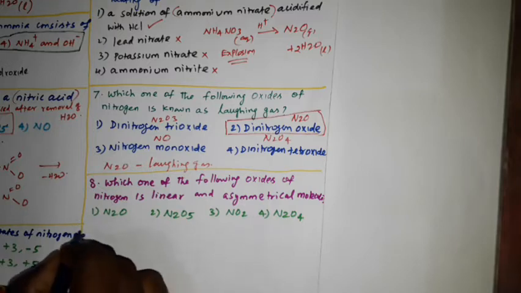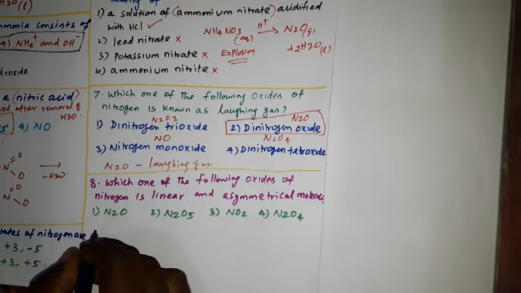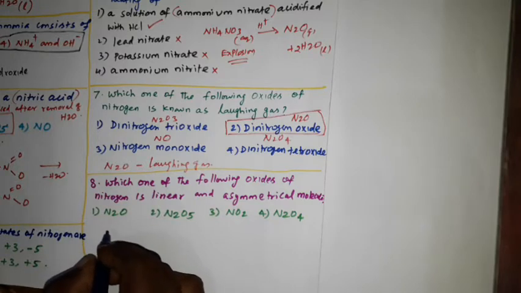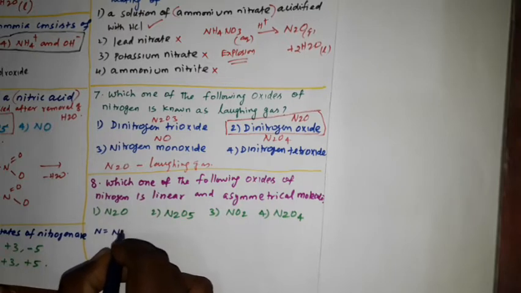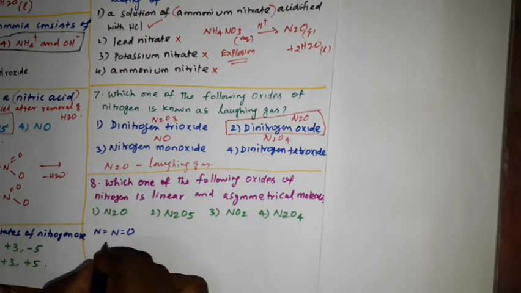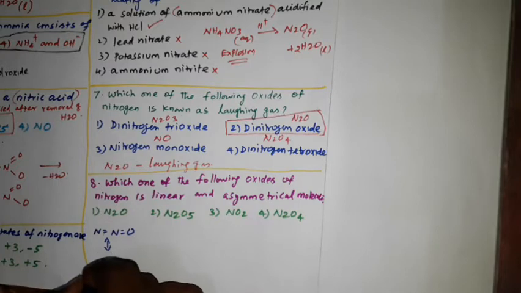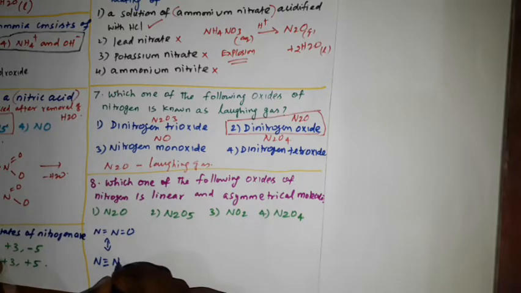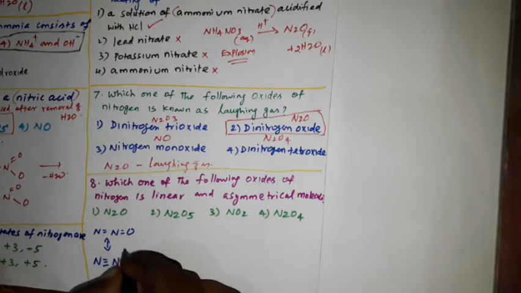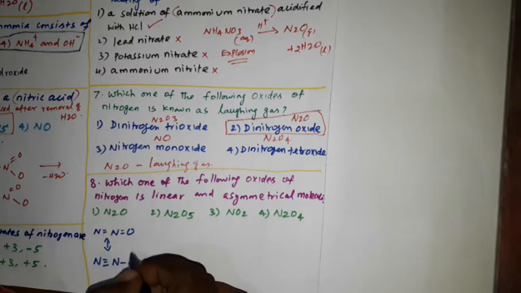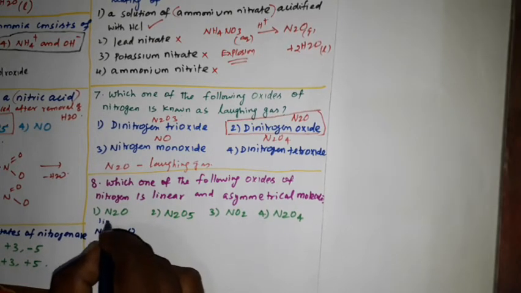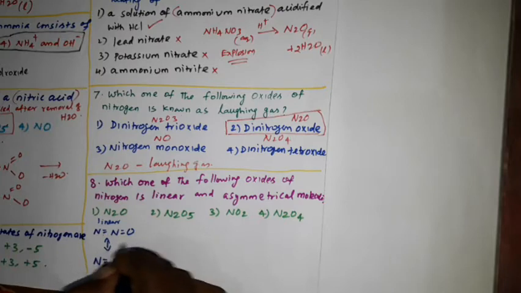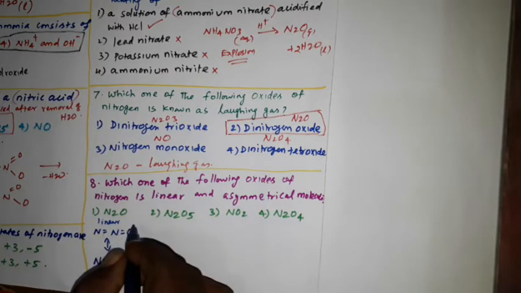See here, actually this N2O has a linear structure like this, N double bond N, then again double bond O. Then the resonance structure for this is N triple bond N, then O. Okay, so these two are the resonance structures. See, this is the linear structure. Okay, this is linear and there is no symmetry, so it is called asymmetrical.